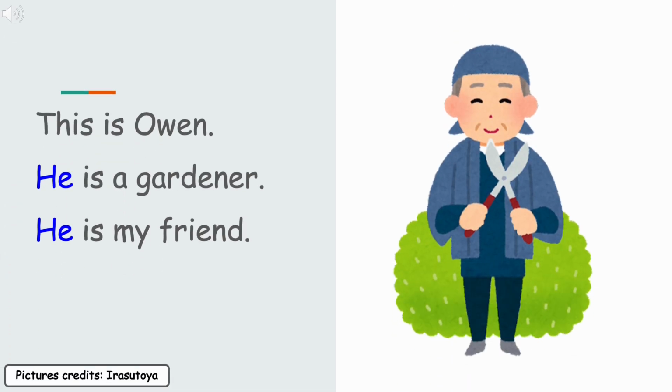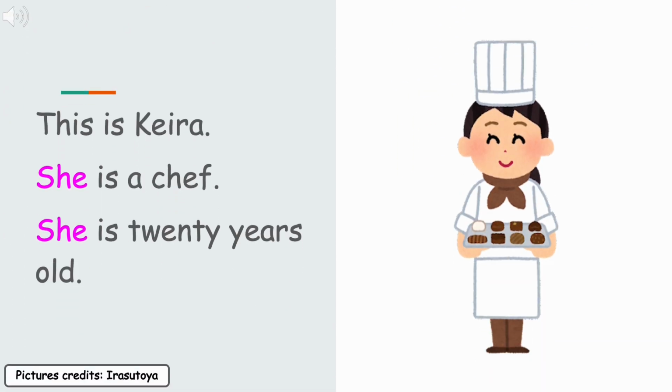This is Owen. He is a gardener. He is my friend. This is Kira. She is a chef. She is 20 years old.